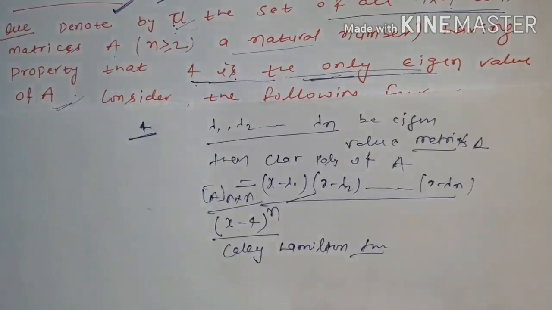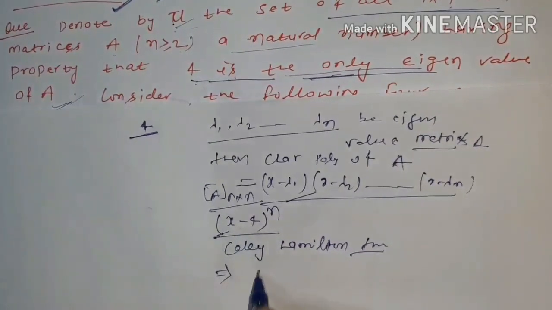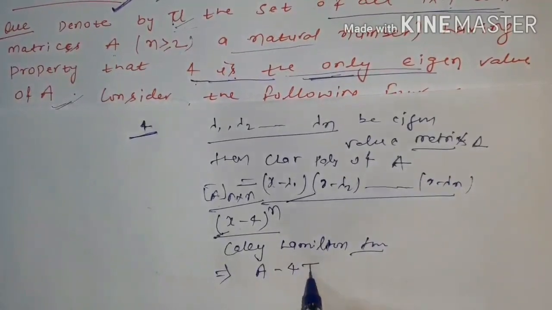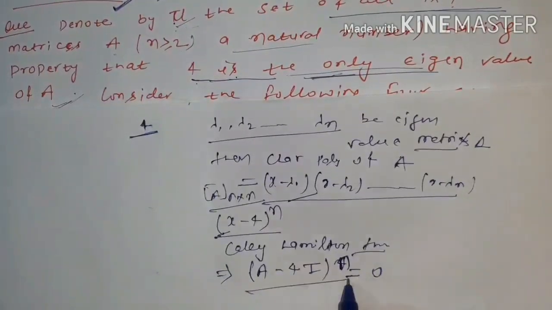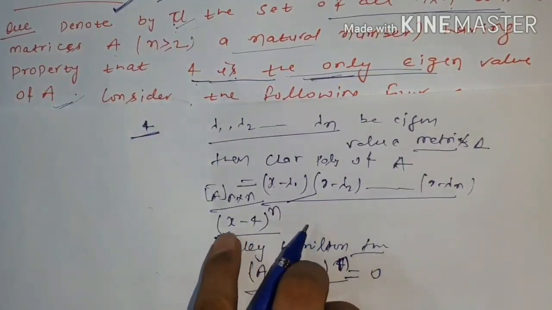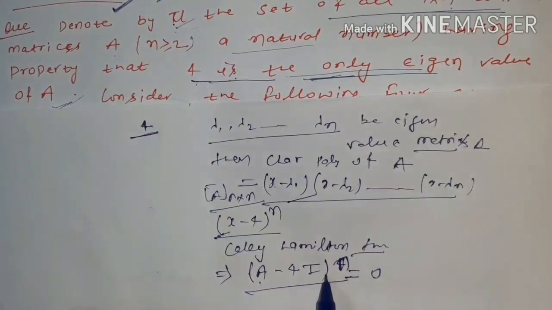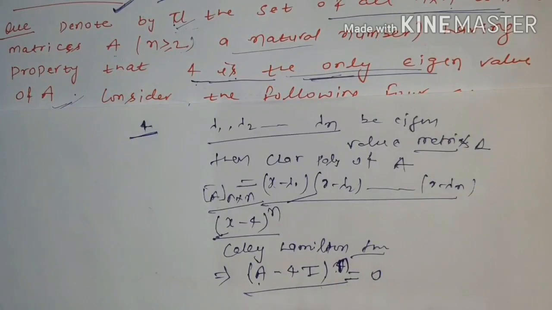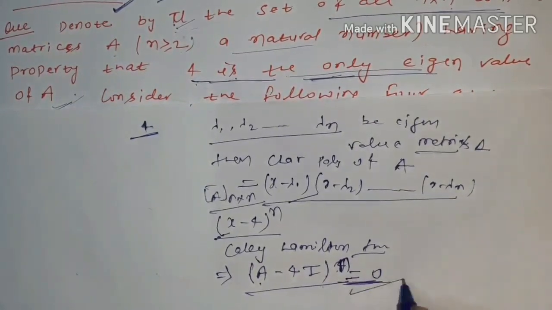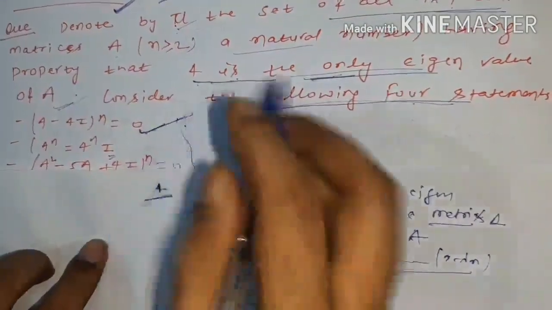the matrix A satisfies its characteristic polynomial, that implies (A minus 4I) to the power n is equal to 0. Satisfy means if we put the matrix A here, then it will be equal to 0. It means A minus 4I, whatever the n cross n matrix, after multiplying this matrix n times, becomes 0. So from this we can say easily this statement will be true.